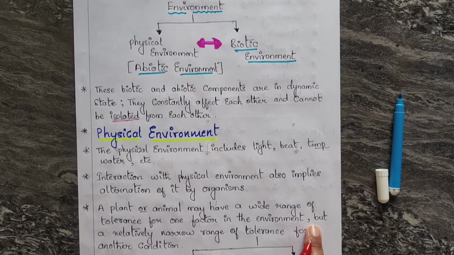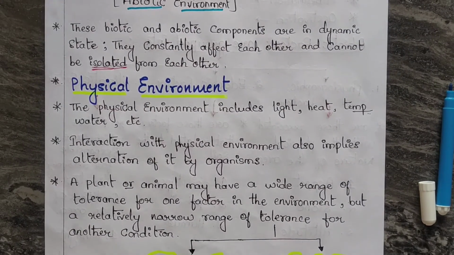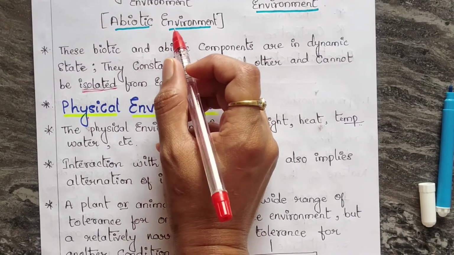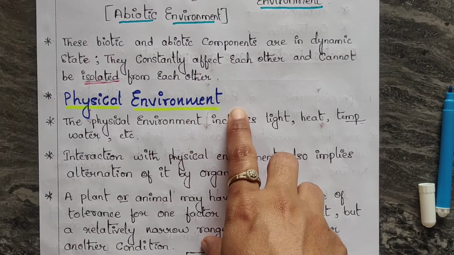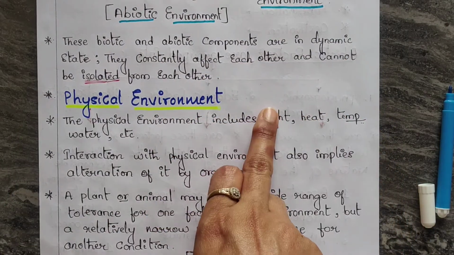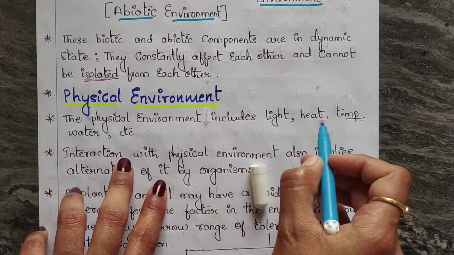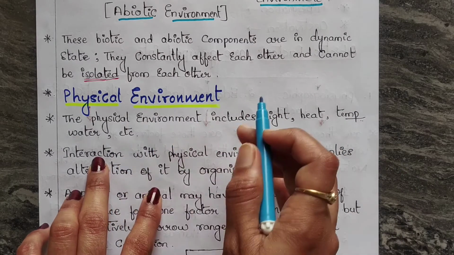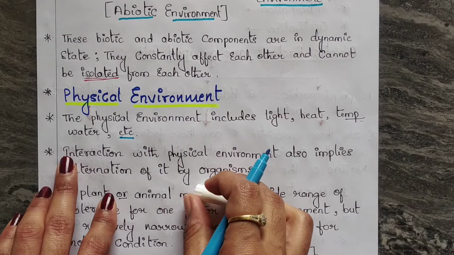Let us learn few more terms about physical environment. The physical environment is what? So as I told, it is an abiotic environment, which means that the physical environment is where individuals live, where individuals learn, work, play. That actually forms the physical environment. The physical environment includes heat, light, temperature, water, oxygen, moisture, wind, water, atmosphere. These all actually form the physical environment.